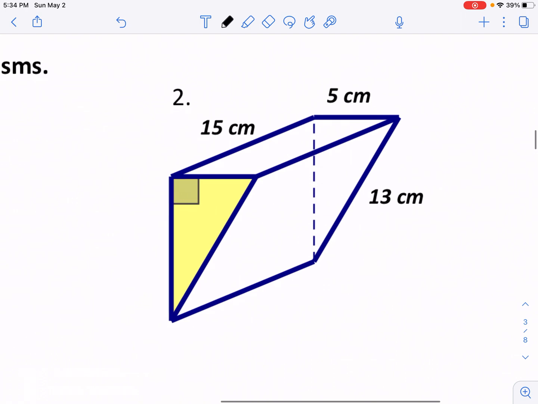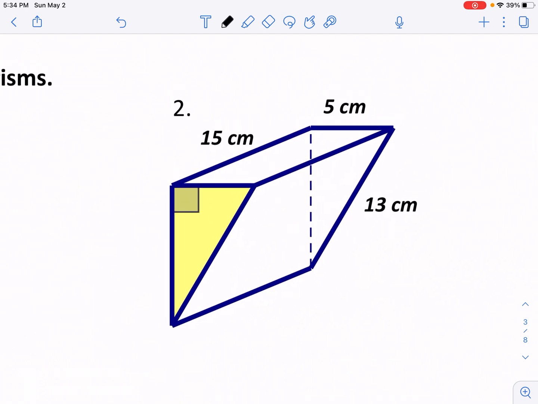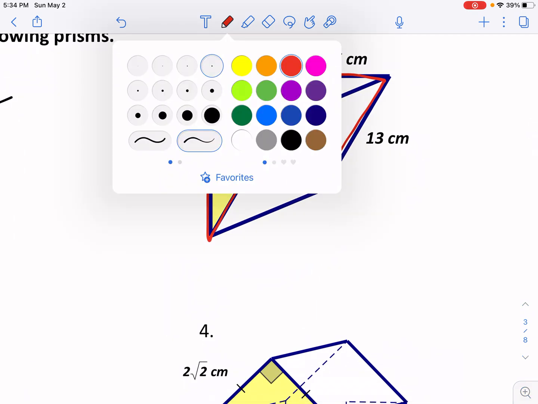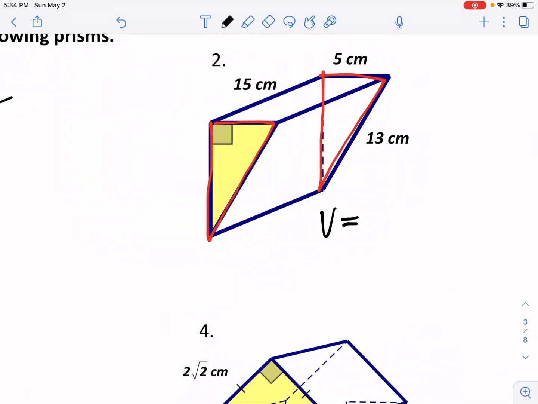Let's look at number 2 here, okay? What are they telling us our base is? Well, they're saying the triangle, right? So remember with a prism, maybe I should use red. With the prism, we have congruent parallel bases. So the base here are these triangles. Okay, now to find the volume, we take area of the base times the height. Okay, well, do we know enough information to find the area of the base?